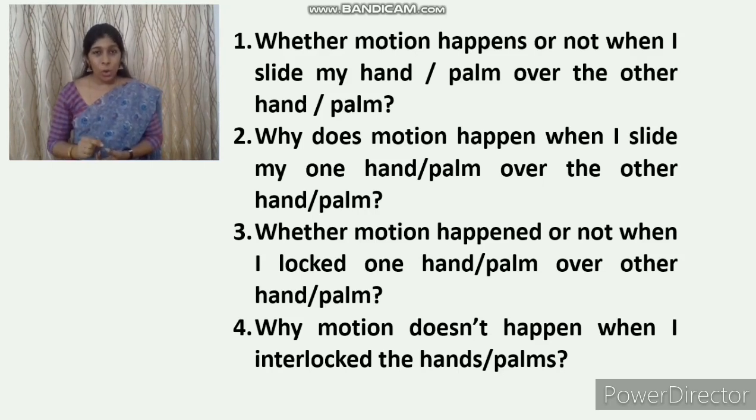Why? Because of the difficulties. What difficulty? I lock the hands together. So what happens? Motion cannot happen. So there is an irregularity present here. That's why motion cannot happen. So the same is the case for the cause of friction. Let's see in detail.